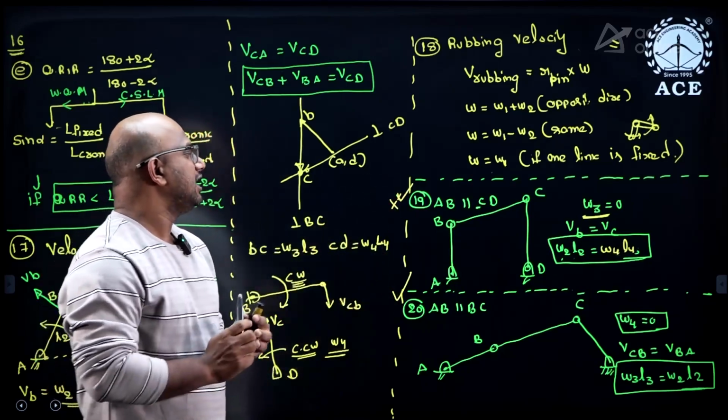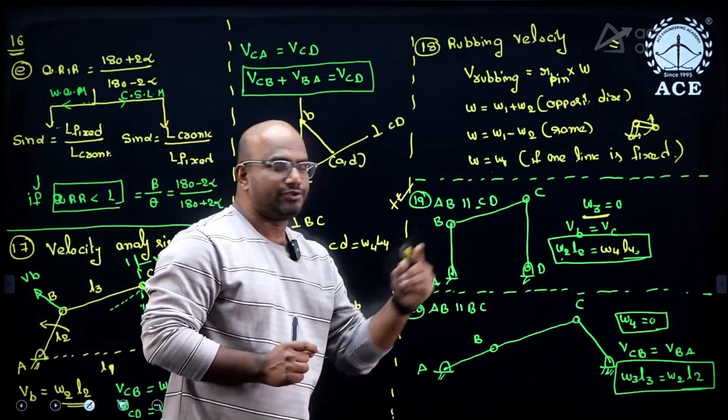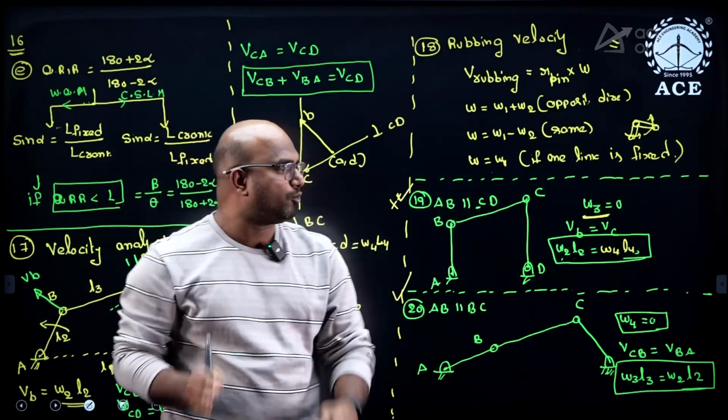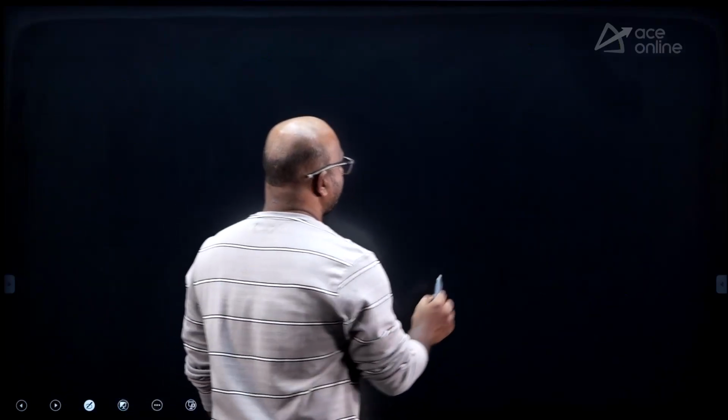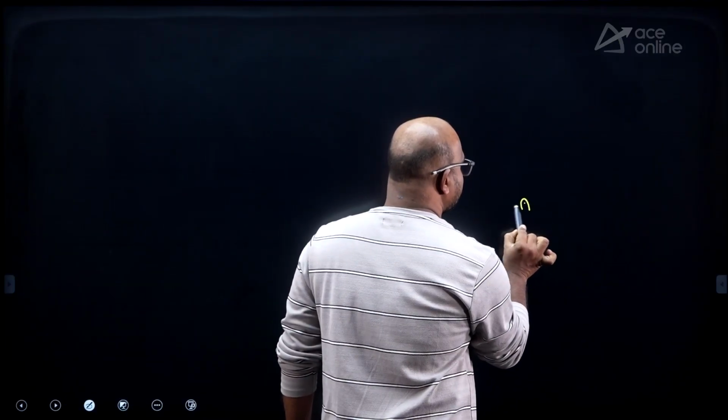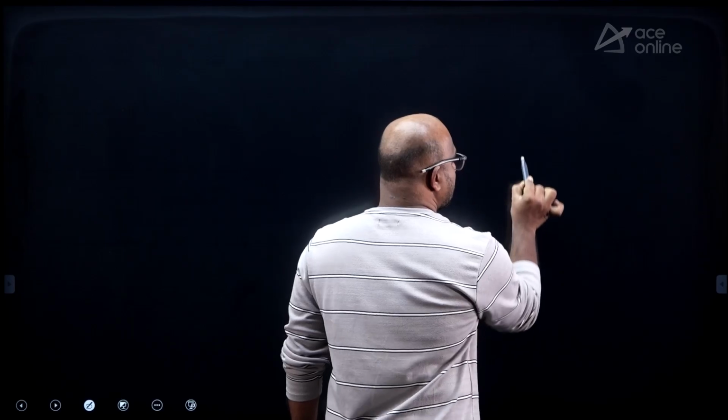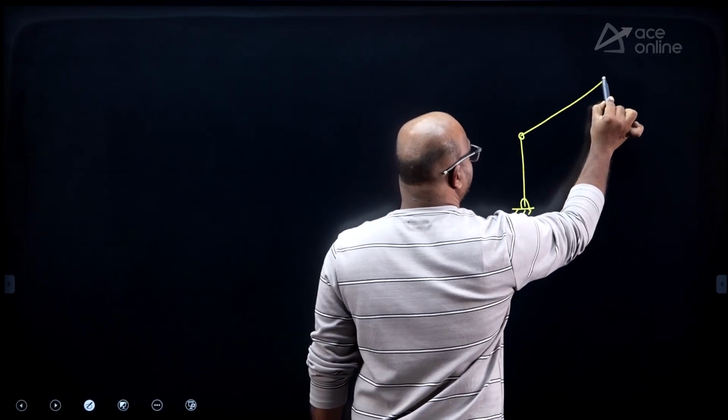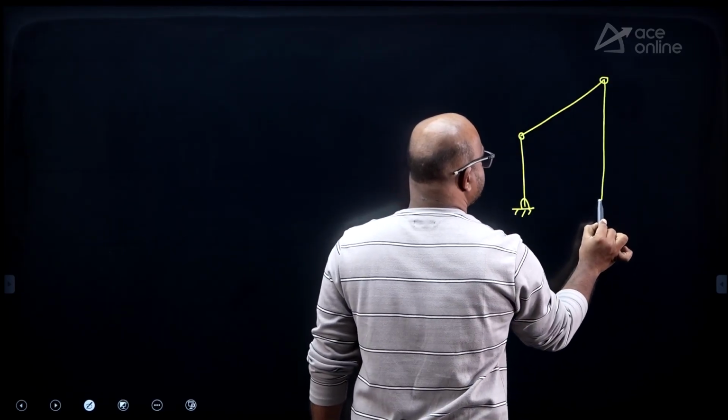Whenever AB is parallel to CD, that is, if input and output links are parallel, guys, let me write down this special case here. The input and output are parallel to each other.